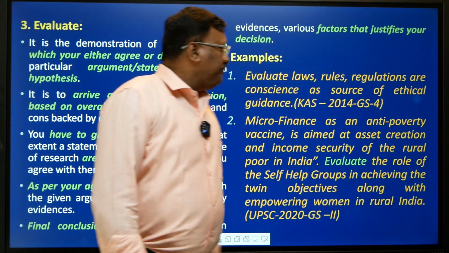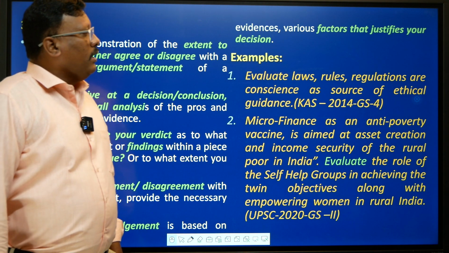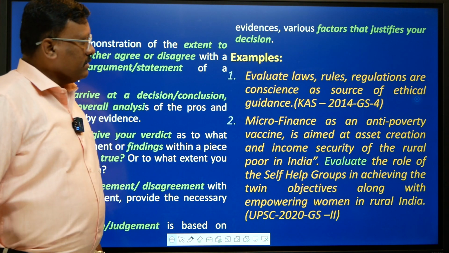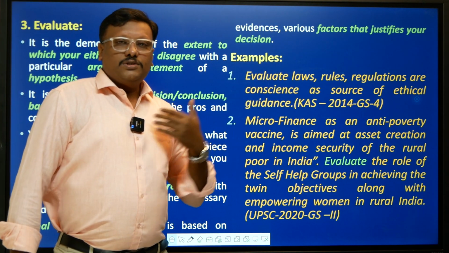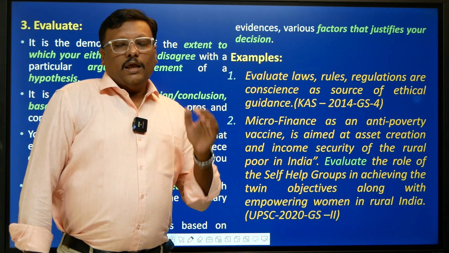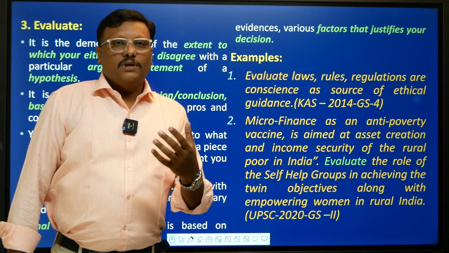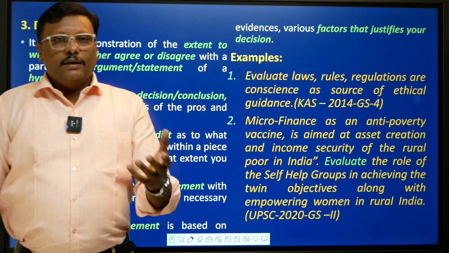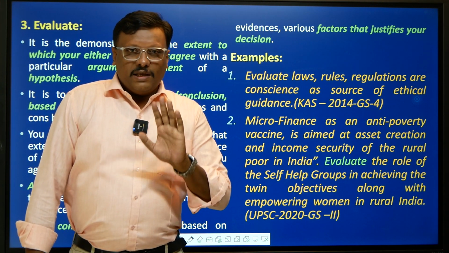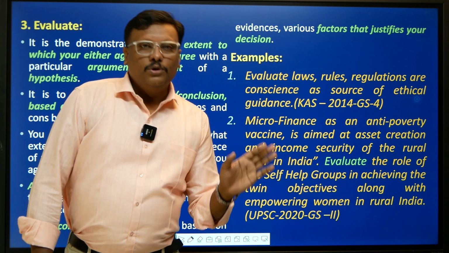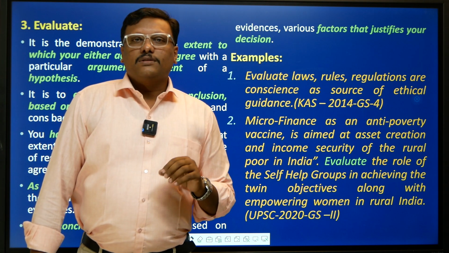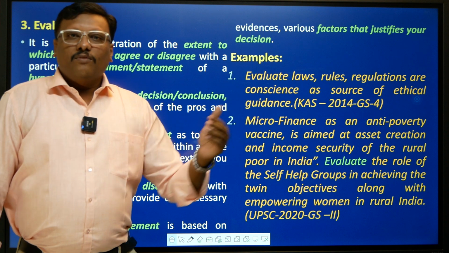Okay, examples. Evaluate laws, rules, regulations or conscience as a source of ethical guidance. The meaning of this question is that we have conscience, right? The conscience is actually acting as a source of ethical guidance, right? What is conscience? Conscience is something which says what is correct and what is incorrect, or what is good or bad. That is there with every person, right? And with this sense of understanding of what is good, what is bad, what should be done, what should not be done, with this basic understanding, with this conscience, you do the work accordingly.